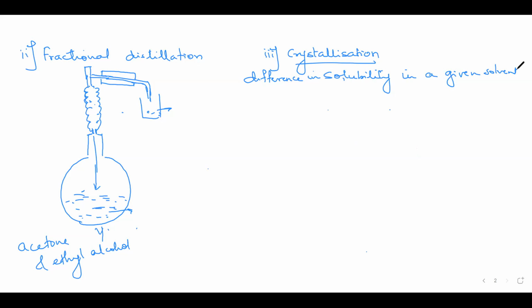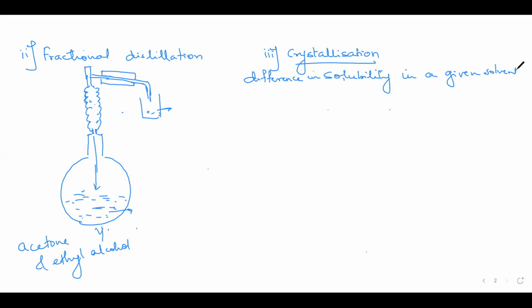So what is done here? They take a test tube in which they take the impure organic compound and they add hot water to that. When hot water is added, what will happen? Can I say the organic compound which is soluble here will dissolve? Yes, ma'am. And the insoluble will remain as it is in the solid state. So that is then filtered off.